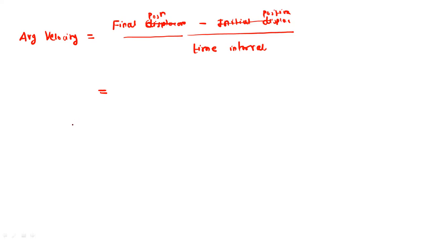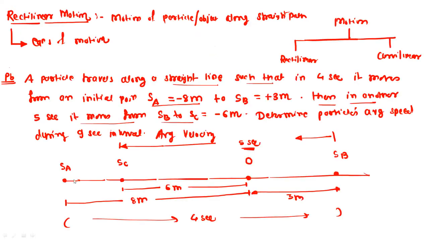Okay. So if you refer to the positions, initially the particle is at the position 8 meter on the negative x side. So position SA is equal to minus 8 meter. And the final position is equal to minus 6 meter, because the particle travels from SA to SB. This is the first motion.